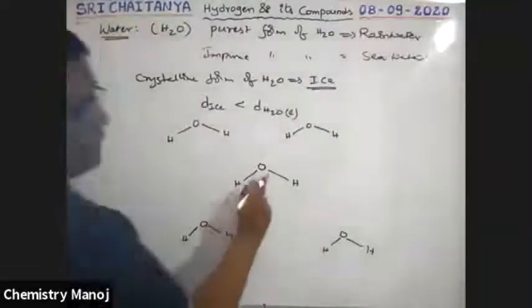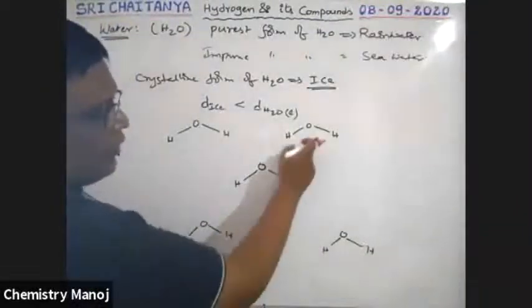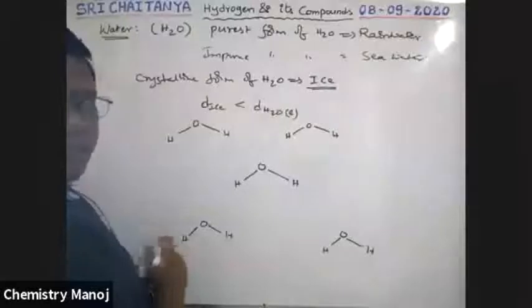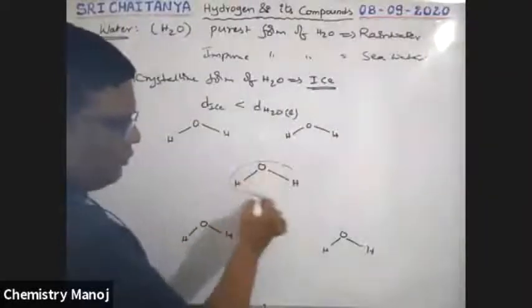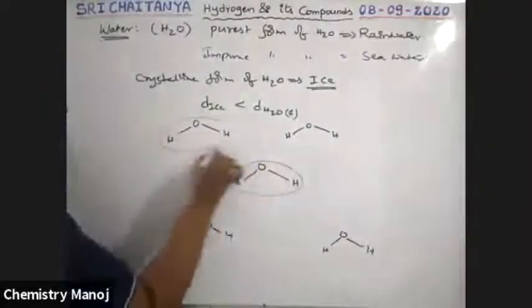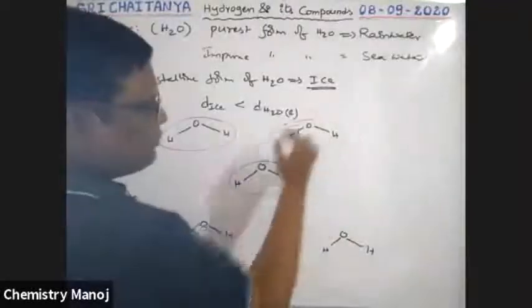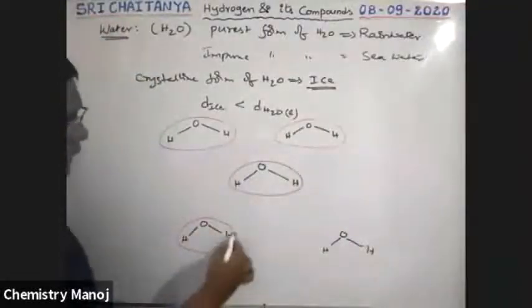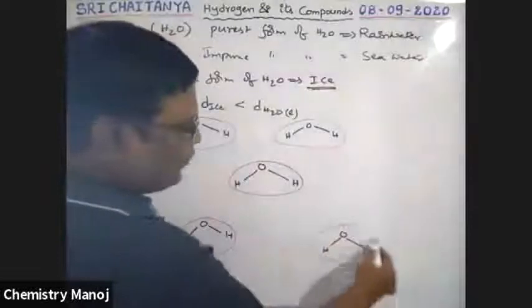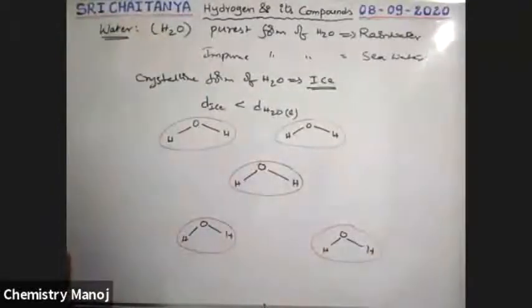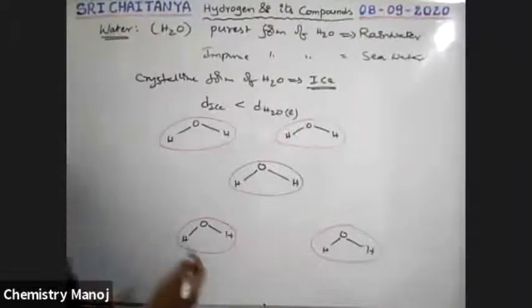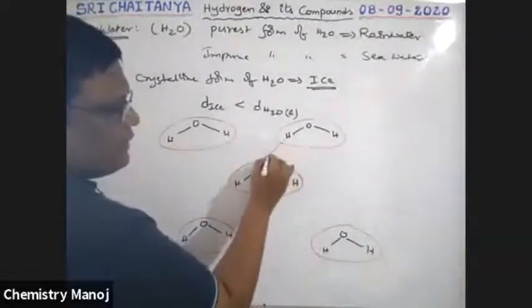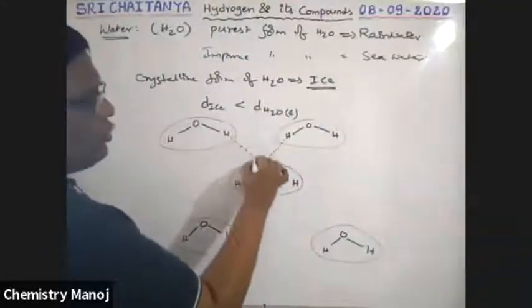Now, this central water molecule is surrounded by 4 other water molecules, tetrahedrally. Between these water molecules, there exists intermolecular hydrogen bonding, boys.